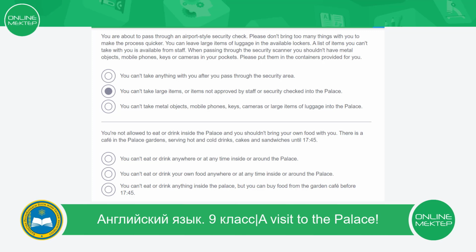The answer number 1. You can't eat or drink anything or at any time inside or around the palace. You can't eat or drink your own food anywhere or at any time inside or around the palace. And the last answer is you can't eat or drink anything inside the palace, but you can buy food from the garden cafe before 1745.